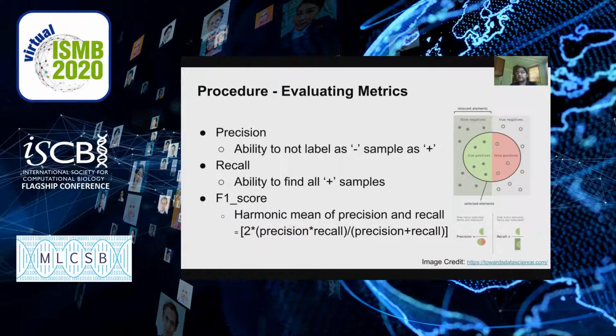So here's how I evaluate my metrics. I use 3 evaluation metrics to evaluate my model: precision, recall, and F1 score. Precision is the ability of a classifier to not label a negative sample as positive. Recall is the ability of a classifier to find all positive samples. F1 score is the harmonic mean of recall and precision.